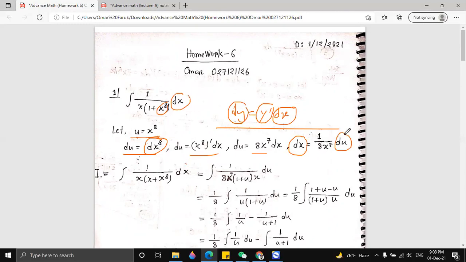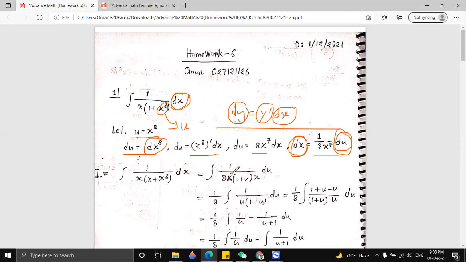Because we are letting x to the power 8 be u, we are taking another variable. That's why we have to convert this dx to du. So we can keep dx on the left side and everything else on the right side. Then we can replace the dx.